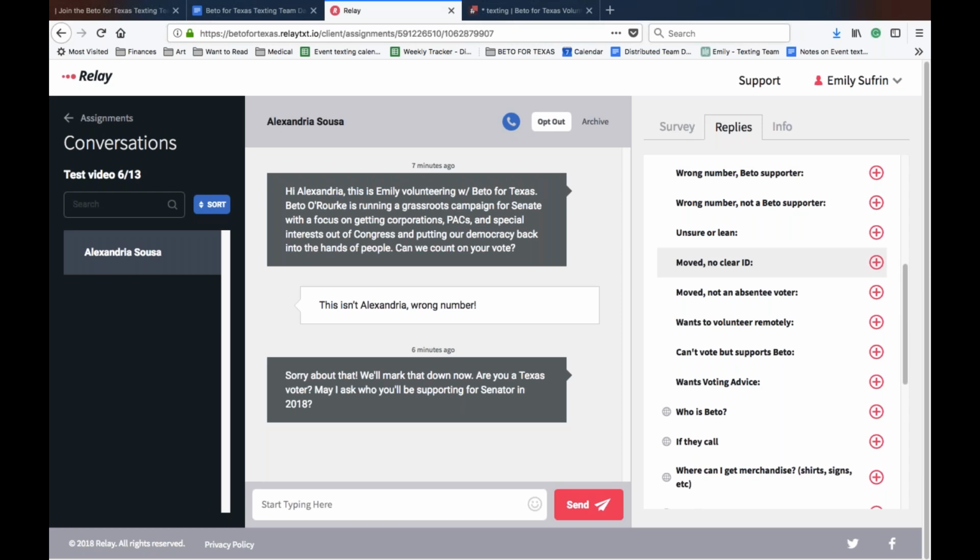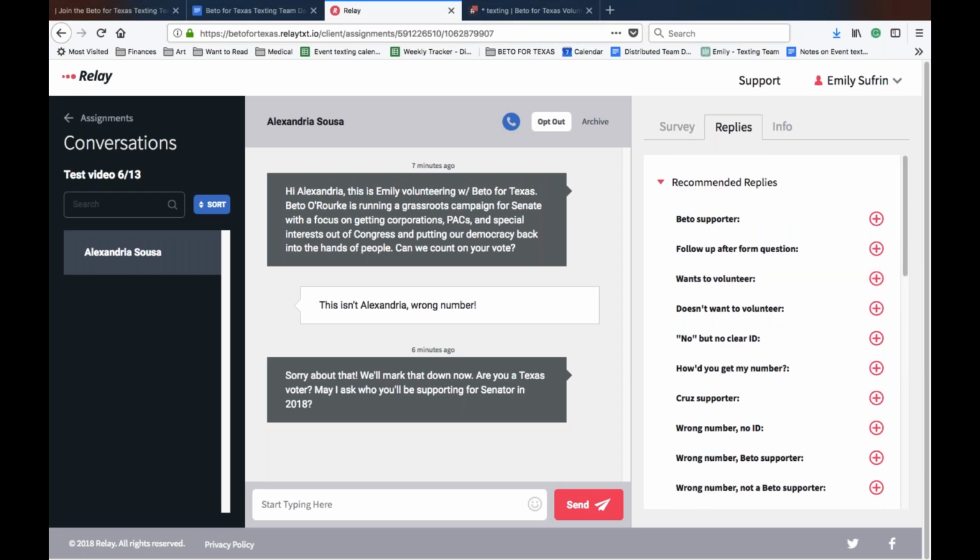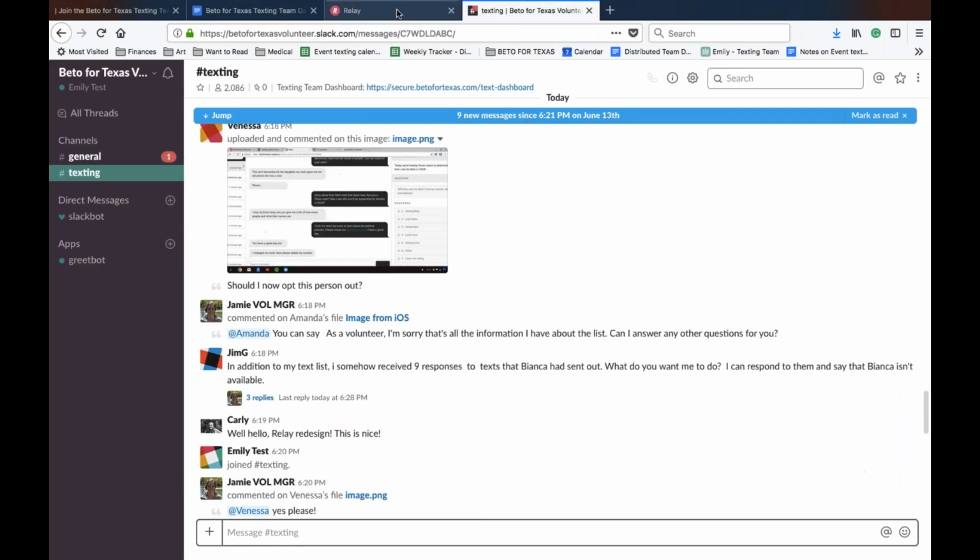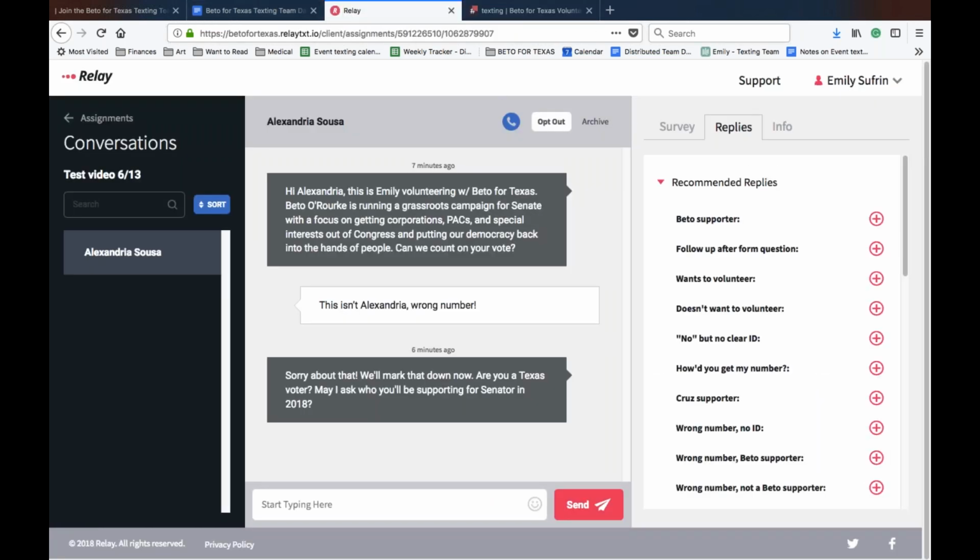So I think that you are all set to go now. I've shown you a lot of things. I've given you a lot of information. The important thing to remember is you always have Slack as a place to ask questions. You always have the dashboard to turn to. And, this is a team. There's lots of other folks doing it with you.